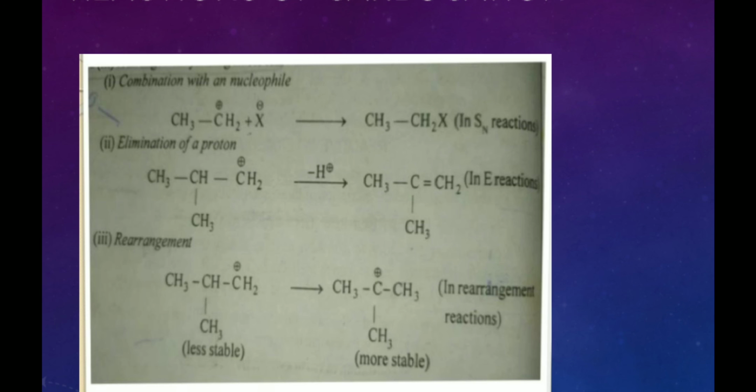Suppose in any reaction a primary carbocation is formed, and it undergoes rearrangement to produce a secondary carbocation, then the rearrangement is possible. Therefore, rearrangement is only possible in carbocations when the carbocations attain extra stability. Otherwise, there is no rearrangement.